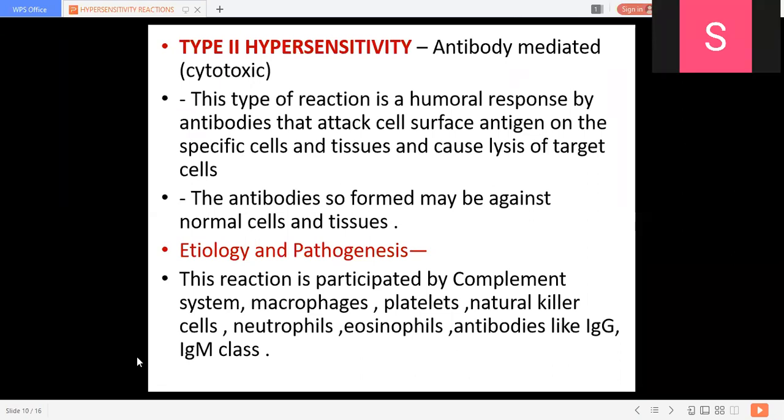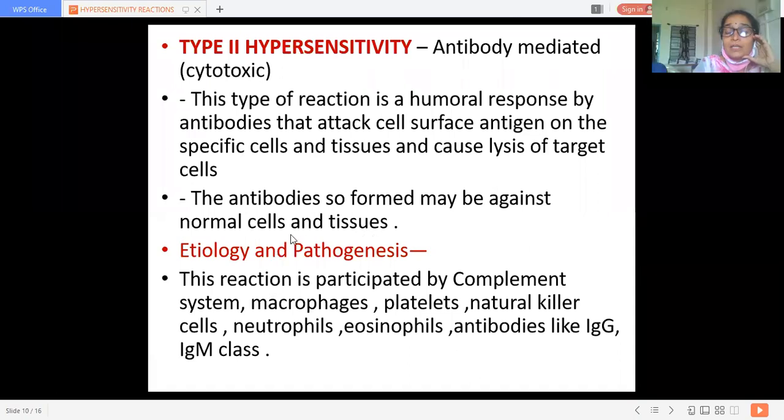Okay. So the antibodies so formed may act against the normal cells and tissues. See, students, we are now discussing hypersensitivity and not antigen antibody reaction. Okay, hypersensitivity is an exaggerated immune response. So here, these antibodies can act against the normal cells and tissues. Okay, we call them autoantibodies, autoimmune reactions.